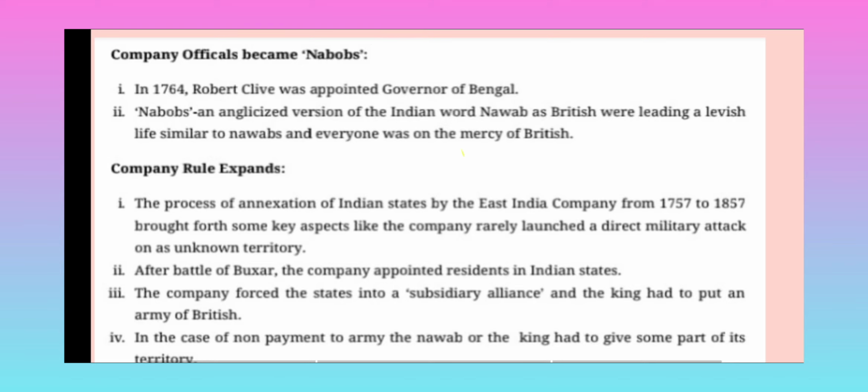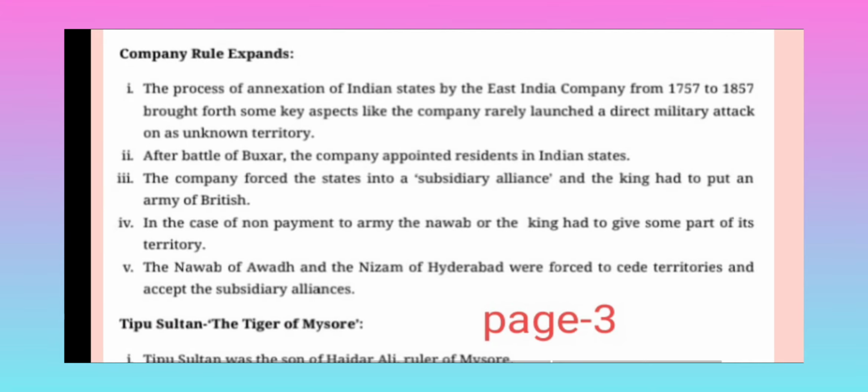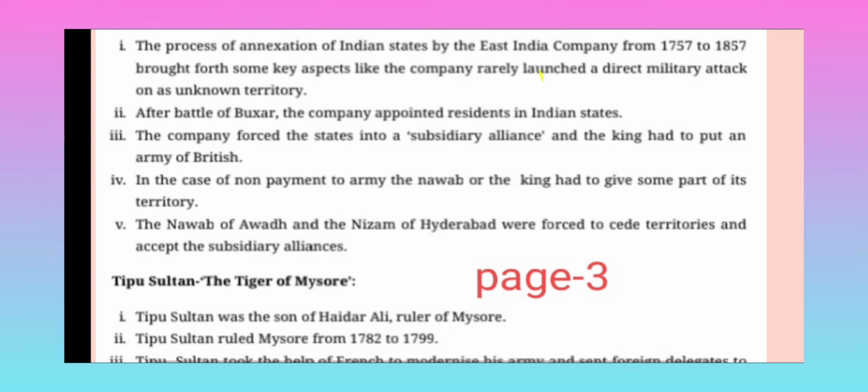Company rule expands. Now the company is expanding its own rule. The process of annexation of Indian states by the East India Company from 1757 to 1857 brought forth some key aspects. The company rarely launched a direct military attack on unknown territory. After the Battle of Buxar, the company appointed a resident in Indian states.